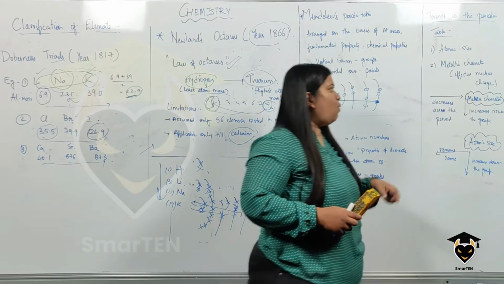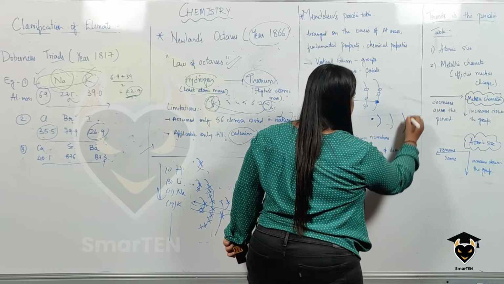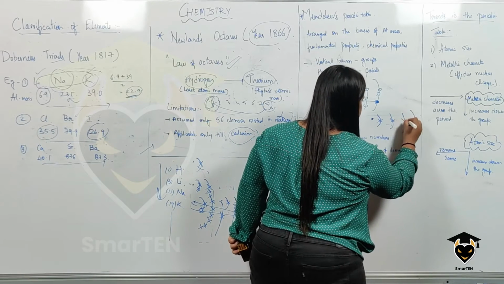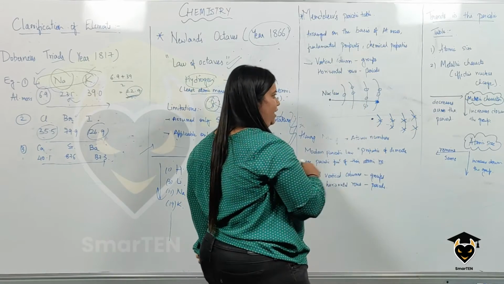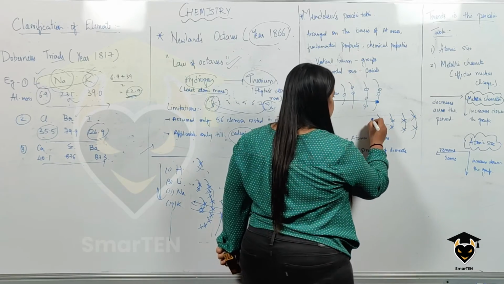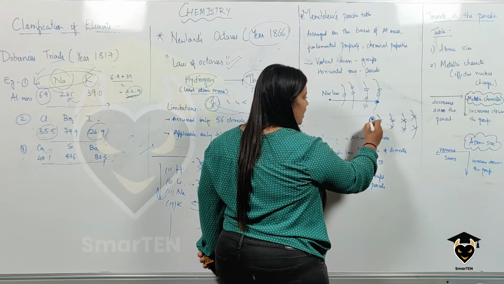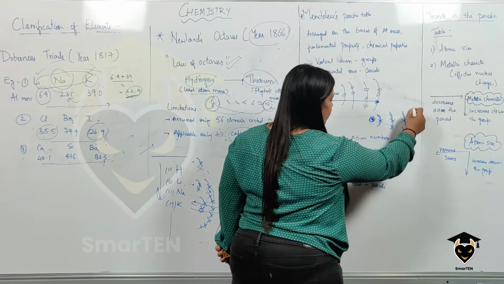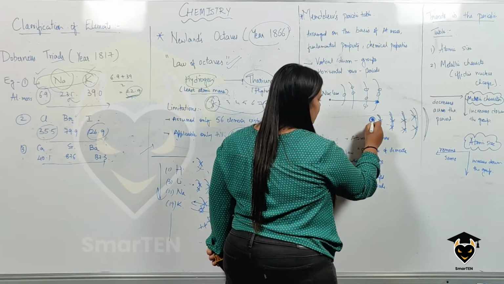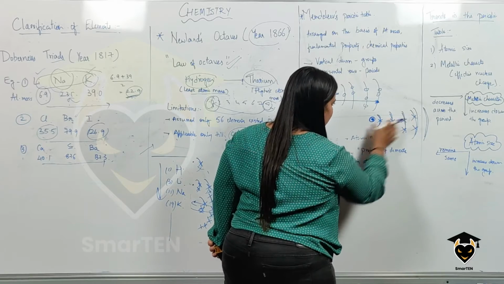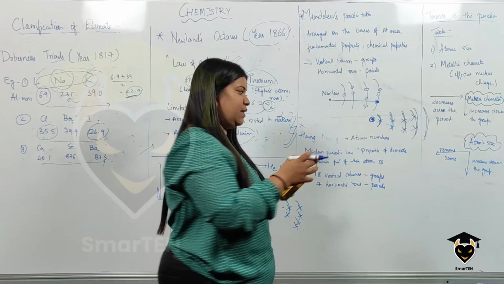charge means. Now, let me just draw the shells and explain. So suppose there's a nucleus here. Obviously, it is a nuclear force that holds the entire atom, right? So nuclear force is something which is holding all of the shells towards the nucleus, because of which there is the representation of the particular element.